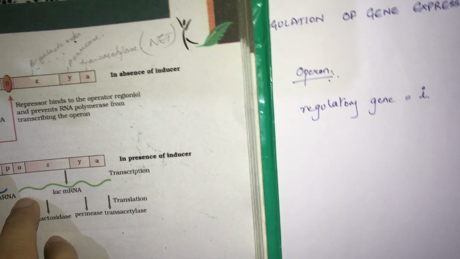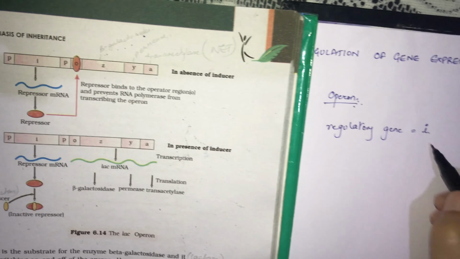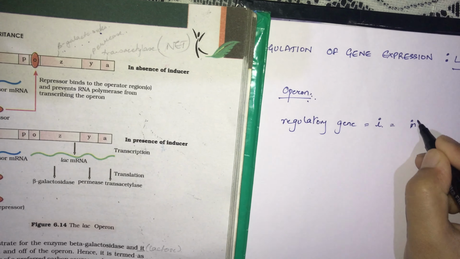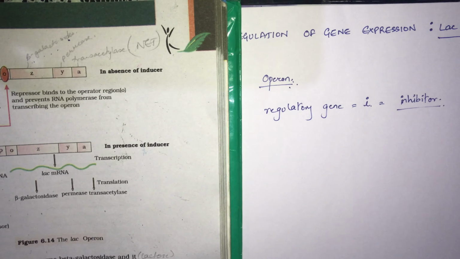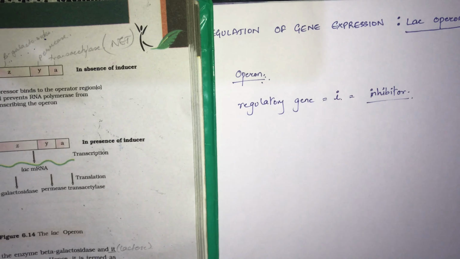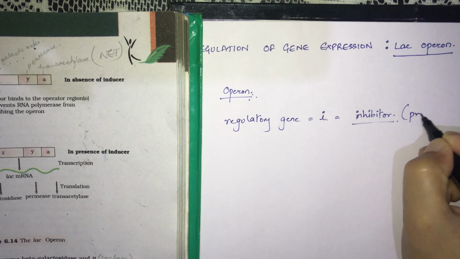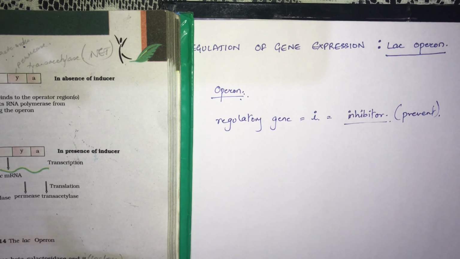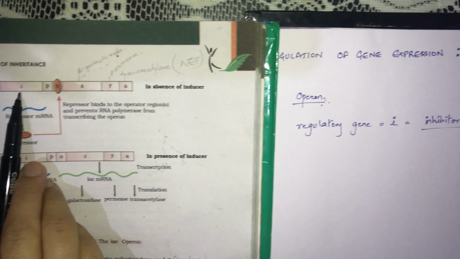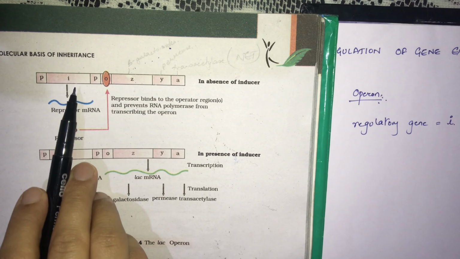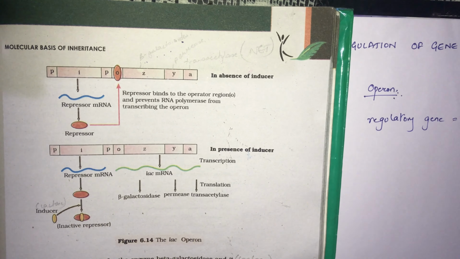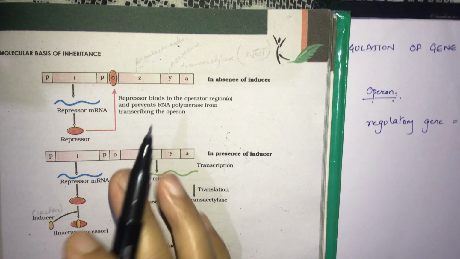Here you can see I, it indicates inhibitor. Inhibitor means a substance that will inhibit something, a substance that will prevent something. So this regulatory gene will not allow, it will prevent something. Now what is that? What it will prevent, we will understand.